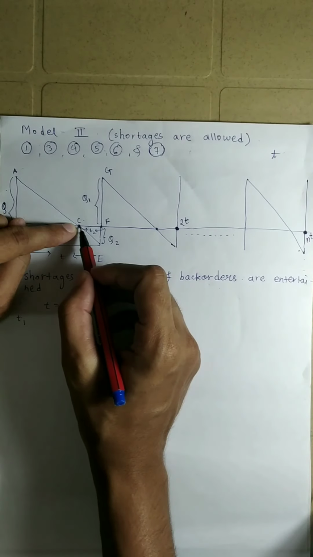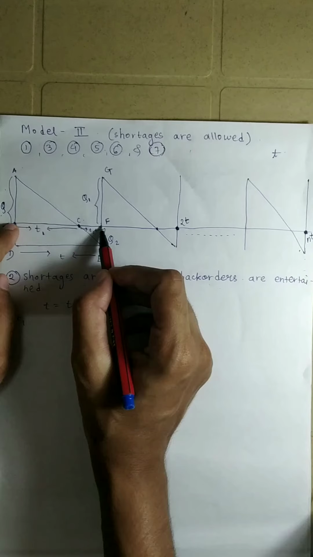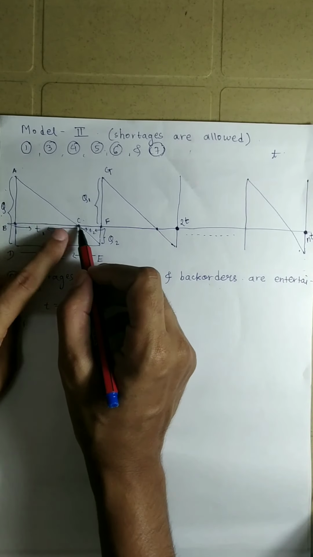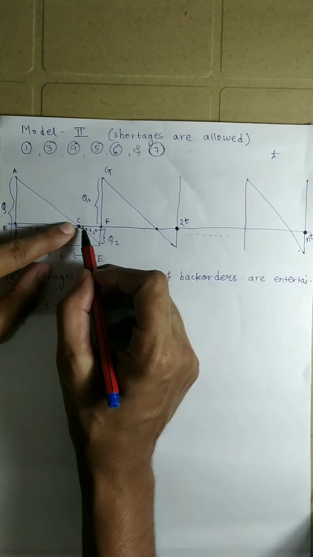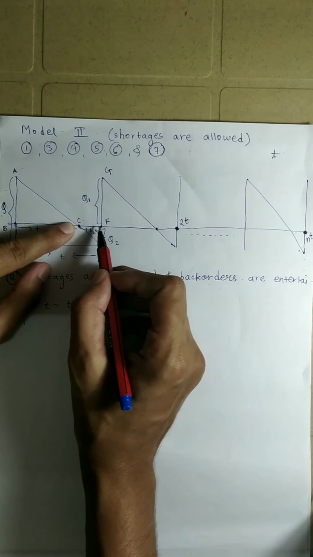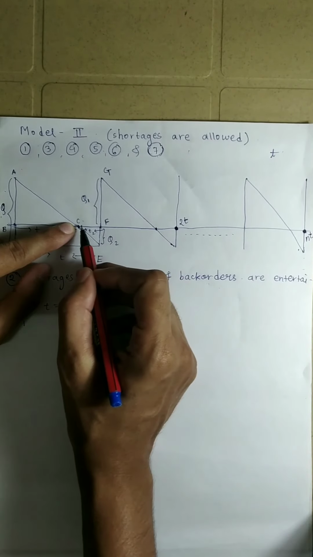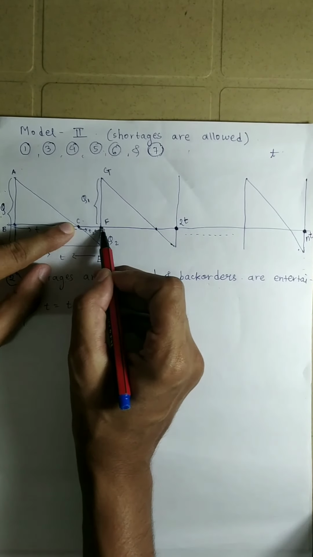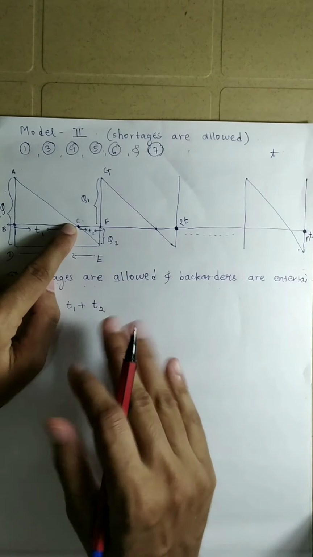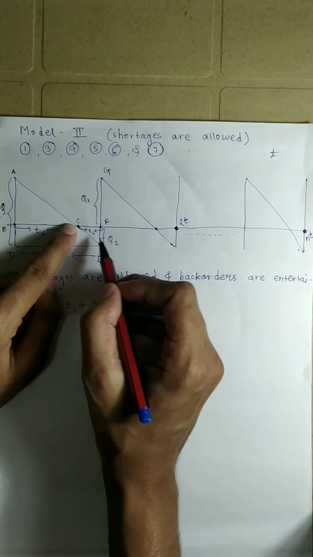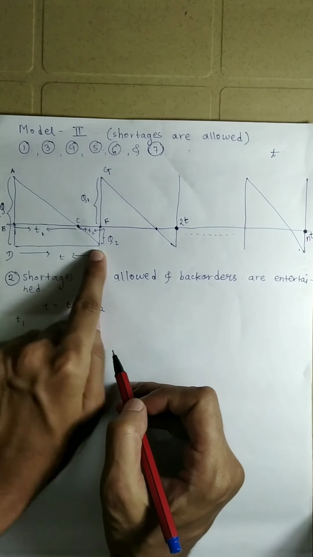Our time period is T, but after time T1, goods will get over, but there is still some time left for the time T to get over, that is this time T2. Over this period of time, we will accumulate the back orders and keep them, and that will be over the time T2, which will lead us here.